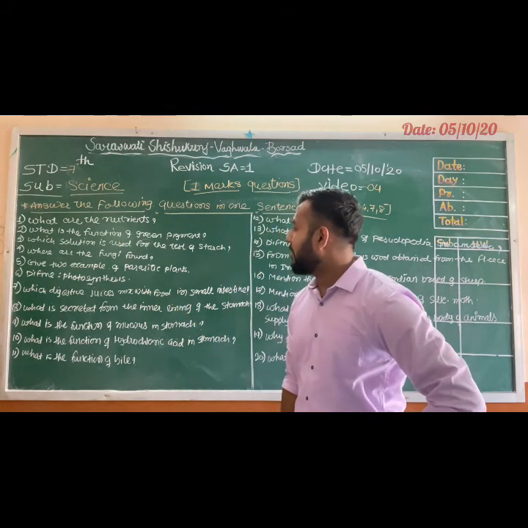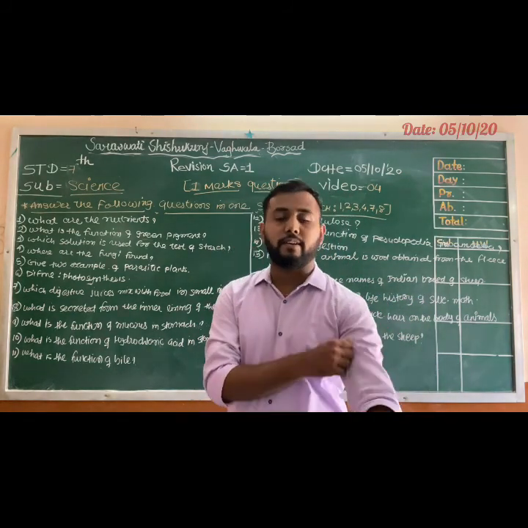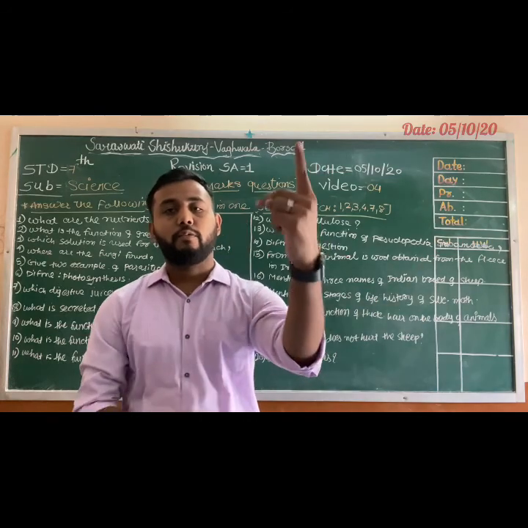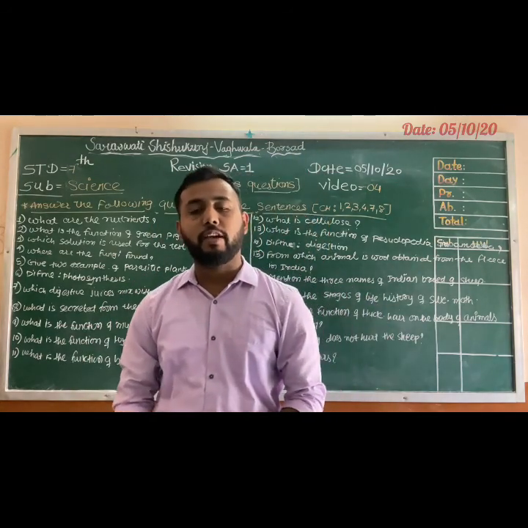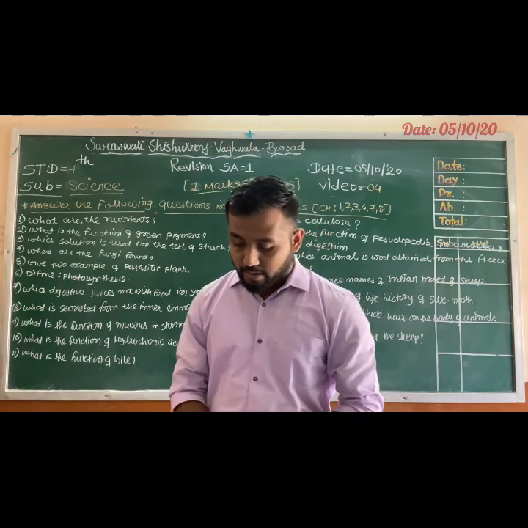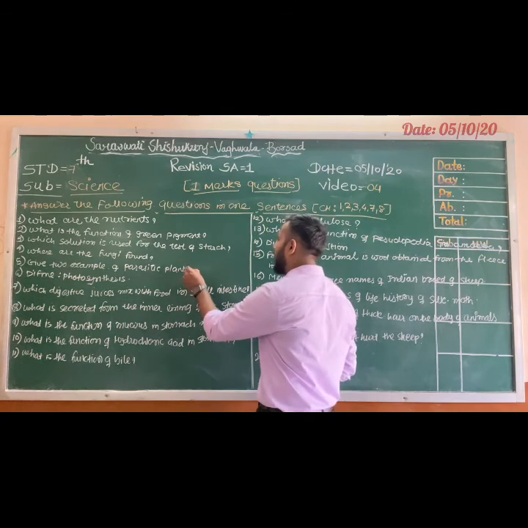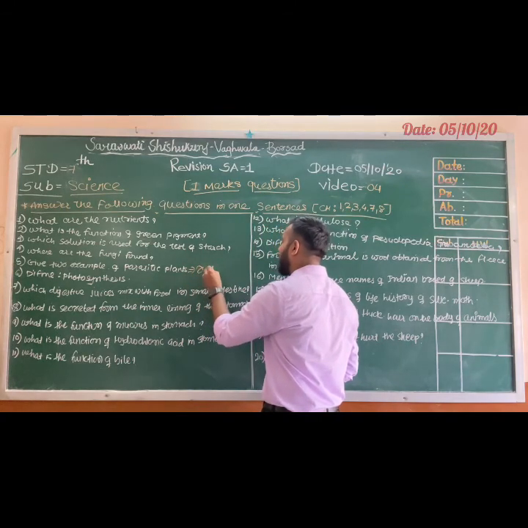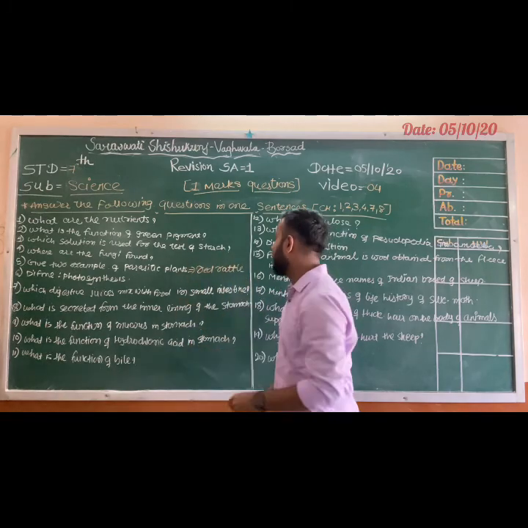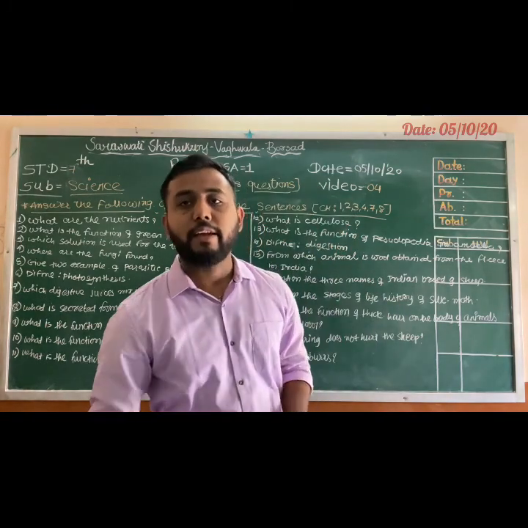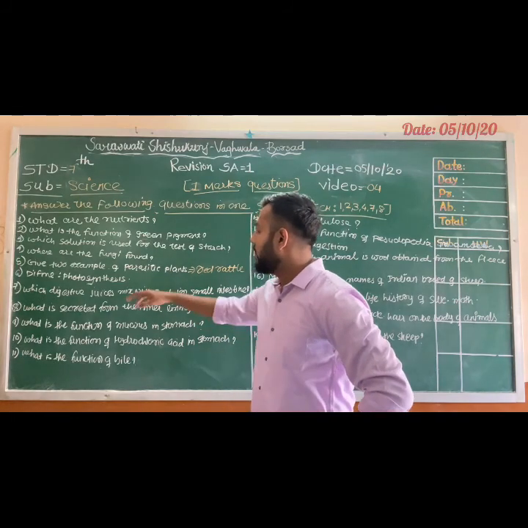Then, give 2 examples of parasitic plants. First, Kaskata, or Amarvel, whatever you say. And second is Rafflesia, the red rattle. Both are examples of parasitic plants.